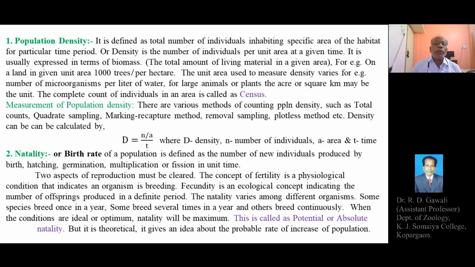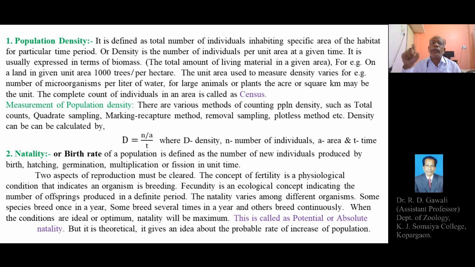The complete count of individuals in an area is called a census. So what is census? Census means the complete count, the total count of the individuals in an area. Whatever area is considered for the measurement of population density, irrespective of the species, the organisms may be animals, plants, or microorganisms.